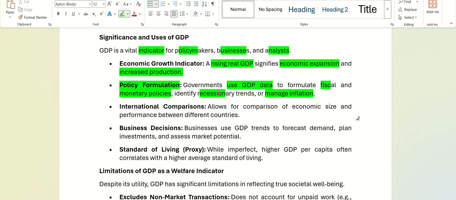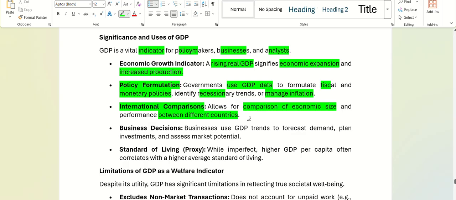Sir, it's a downward growth. Yeah, downward growth. Okay, inflation means rising prices, rising costs. Recession means slowing down of the growth of the economy. GDP is also used for international comparison, so we can see the size of different countries and performance between different countries. But again, it is not talking about development of people. It is just showing that GDP is rising, which shows that their economic growth is growing and a lot of production is happening in that country.